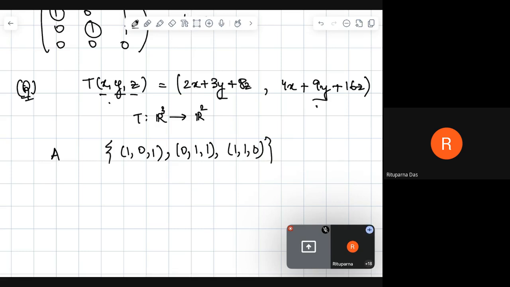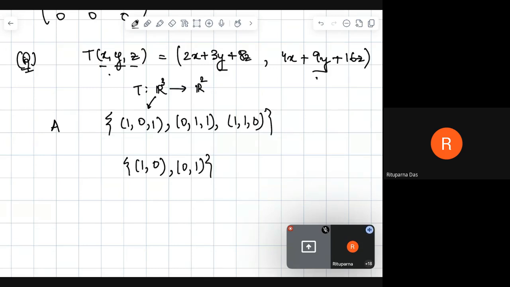This is the basis for R3, and the basis in R2 is 1 0 and 0 1, right? So what is the question?